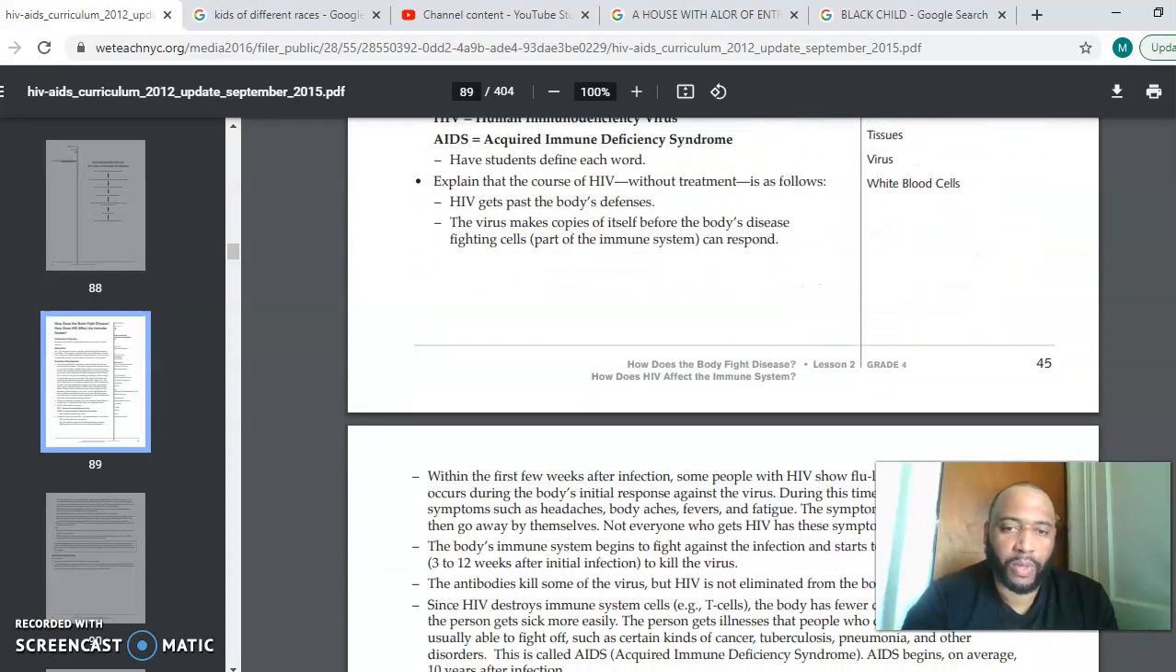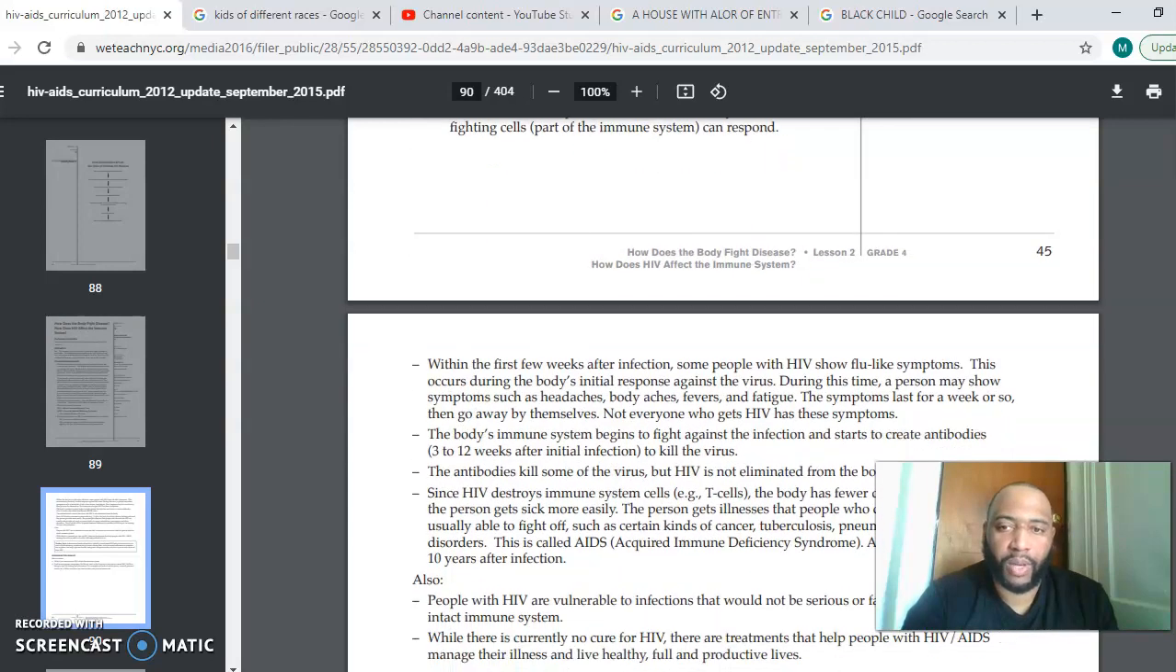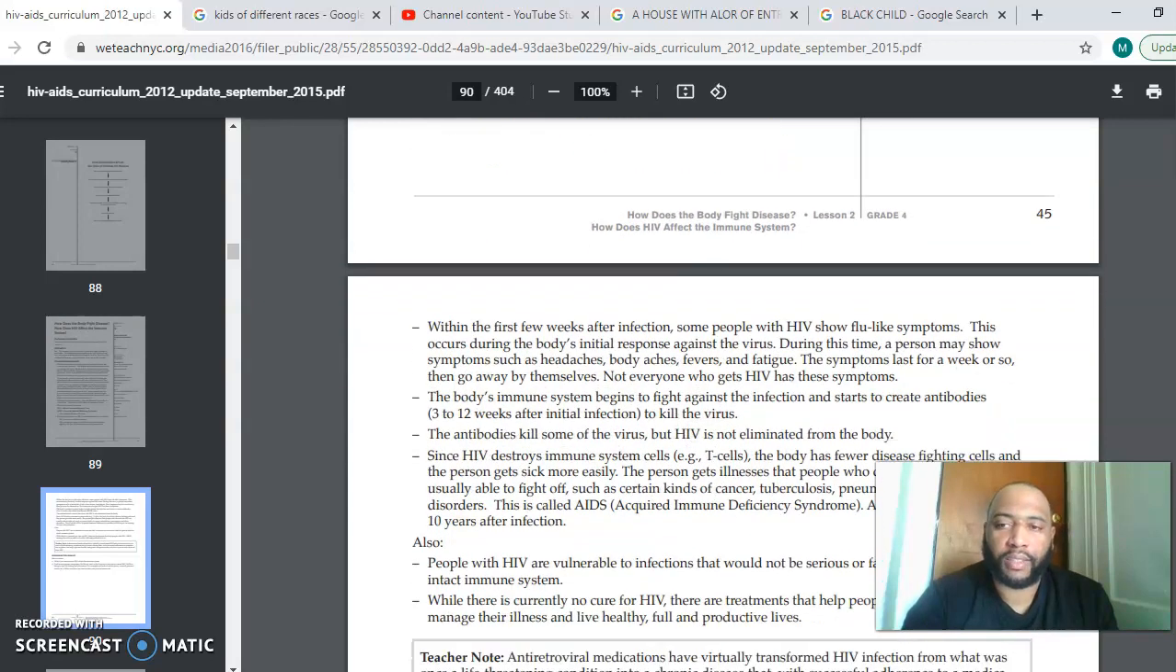Within the first few weeks after infection, some people with HIV show flu-like symptoms. This occurs during the body's initial response against the virus. During this time, a person may show symptoms such as headaches, body aches, fevers, and fatigue. The symptoms last for a week or so, then go away by themselves. Not everyone who gets HIV has these symptoms.